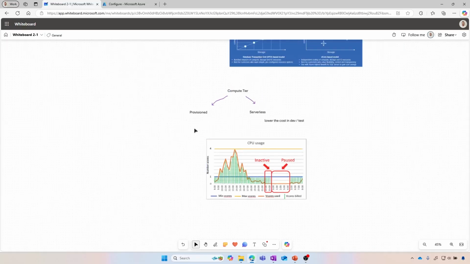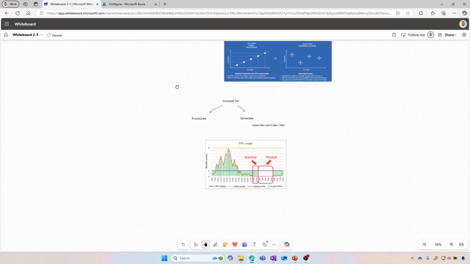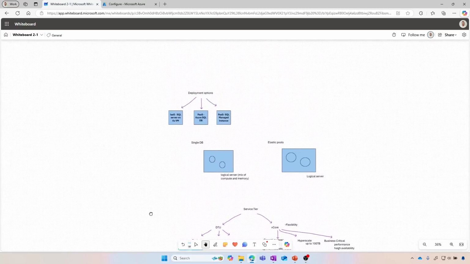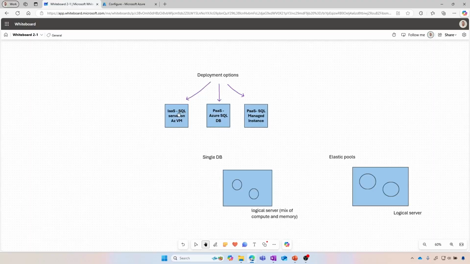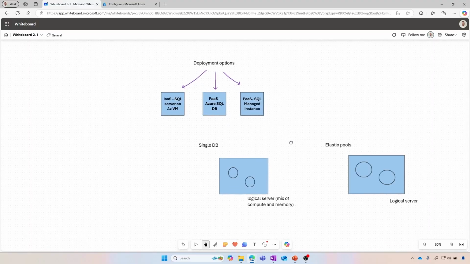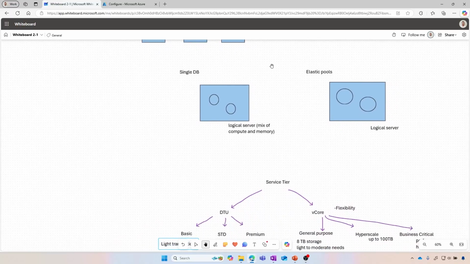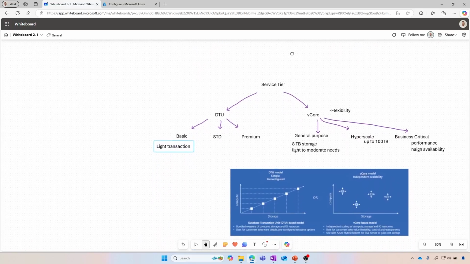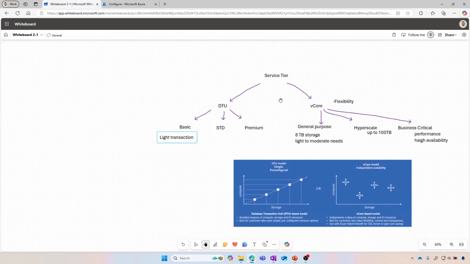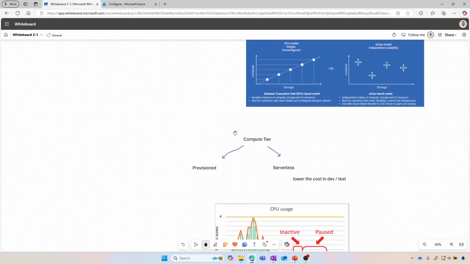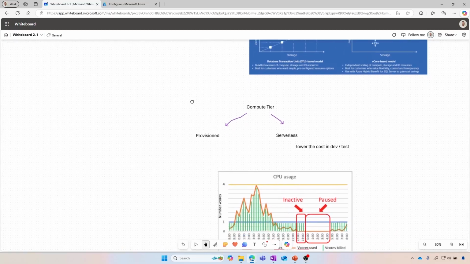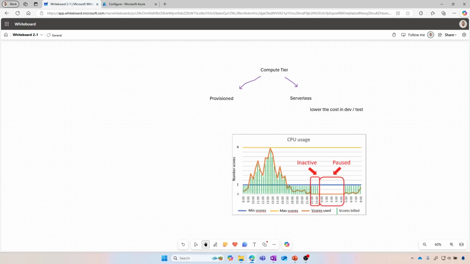Okay, again, zooming out here based on what we've just seen, multiple options that we have, IaaS and PaaS. We're going to see a little bit more of those benefits for the remainder of our session. We're going to focus more on those PaaS solutions, look at some of the benefits that we can get through them, either from DTU or vCore, and targeting the right compute tier as well. Okay, and with that being said, let's go back to our presentation.